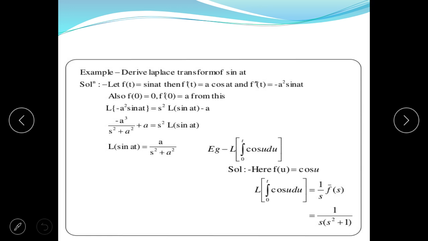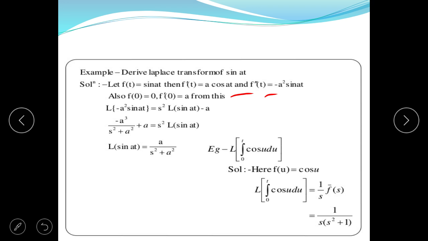Next is an example: derive the Laplace transform of the function sin at. Now we obtain the Laplace transform of the function. So let f(t) is equal to sin at, then f dash t is equal to a cos at, and f double dash t is equal to minus a square sin at. Also f(0) is equal to 0, f dash 0 is equal to a.